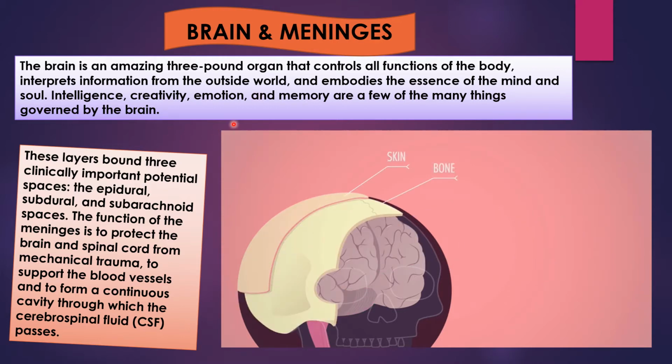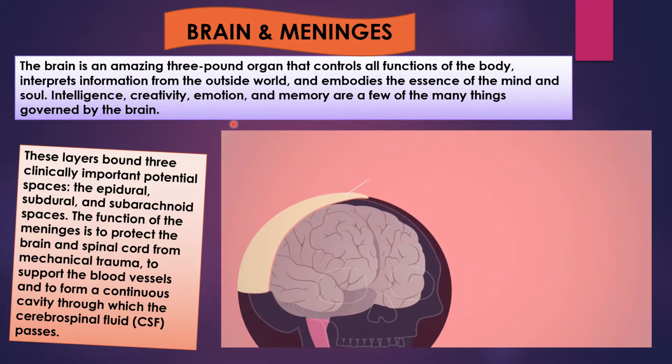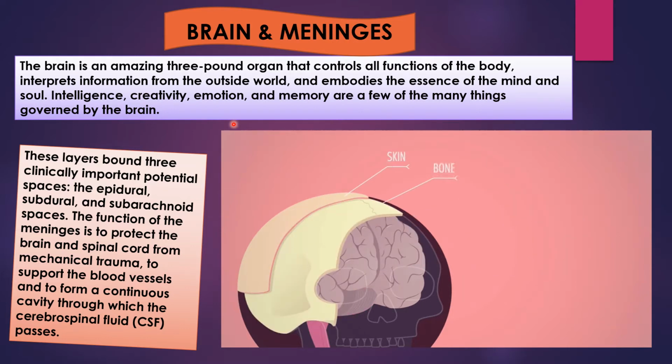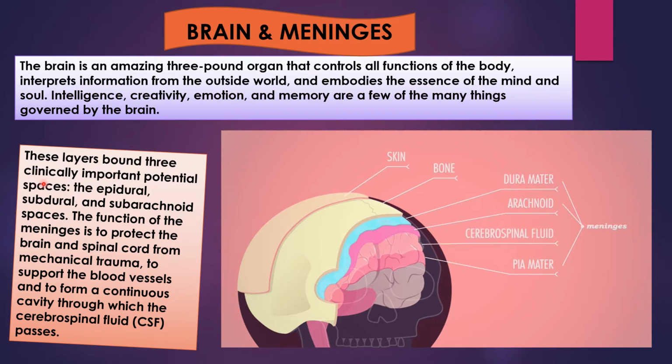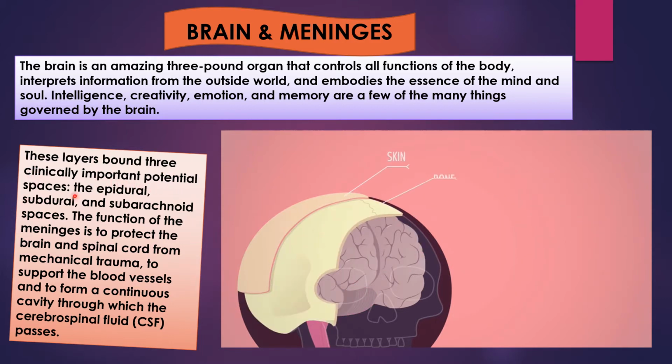Now, what is meninges? The protective membrane surrounding the whole central nervous system, that means brain and spinal cord, are called meninges. These layers bound 3 clinically important potential spaces: the epidural, subdural and subarachnoid spaces.